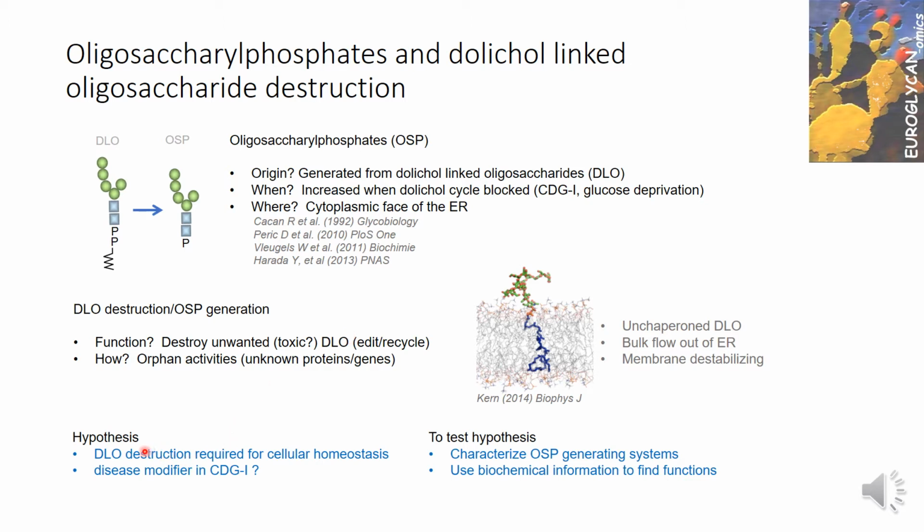So our hypothesis is that DLO destruction is required as a constitutive process and required for cellular homeostasis, and it may, for example, be a disease modifier in CDG1. To test this hypothesis, we have to characterize the OSP generating mechanisms and then use this biochemical information to try and look for functions for oligosaccharide phosphate generating mechanisms.